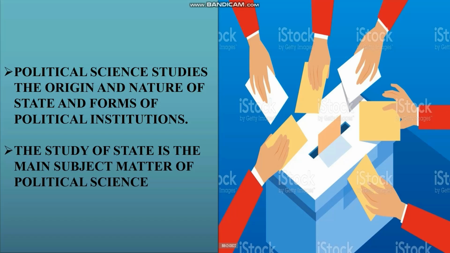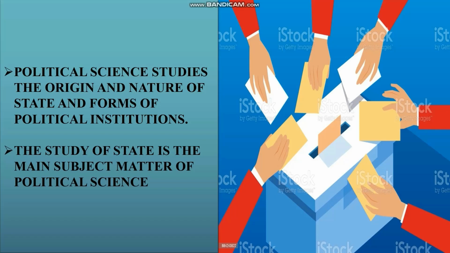Political science studies the origin and nature of the state and forms of political institutions. The origin means the birth and growth of the state.